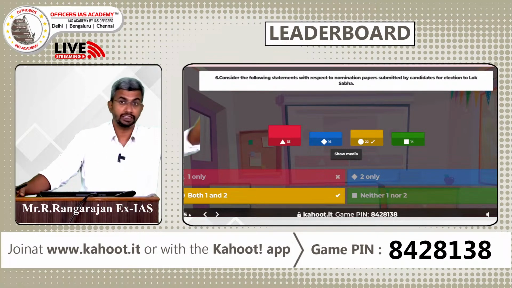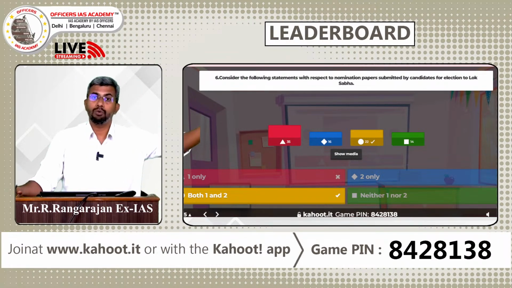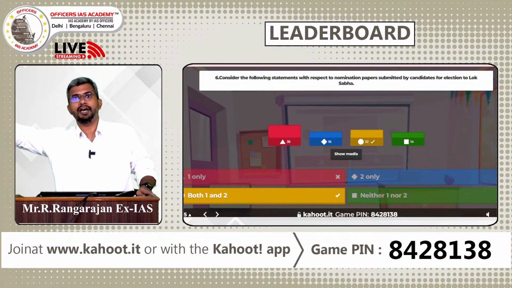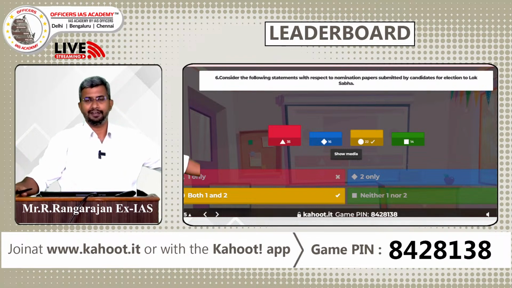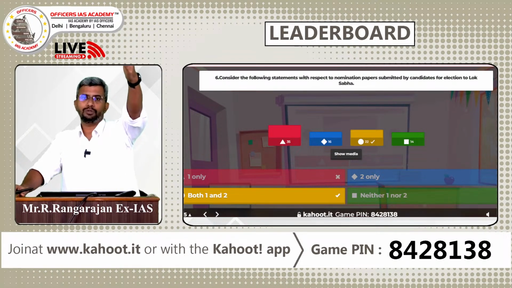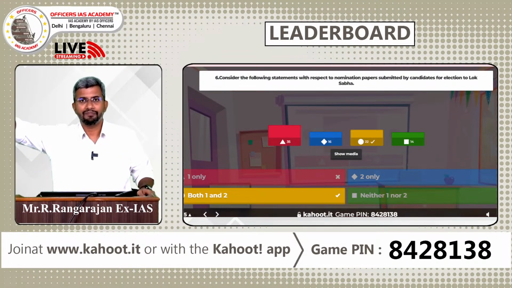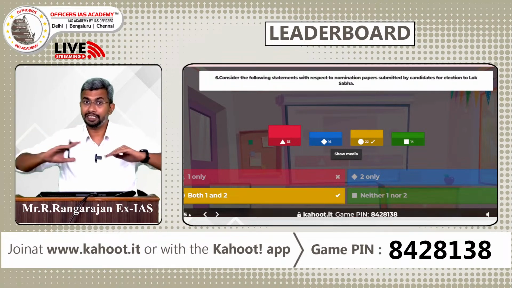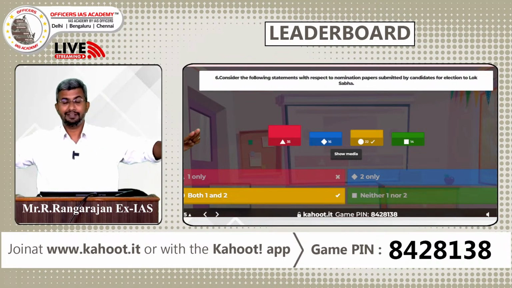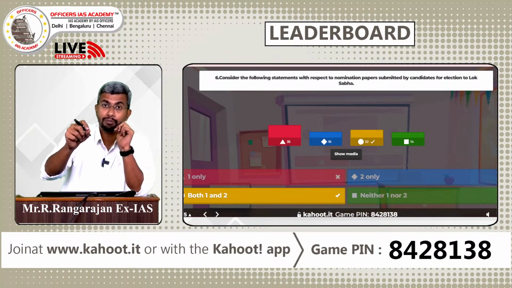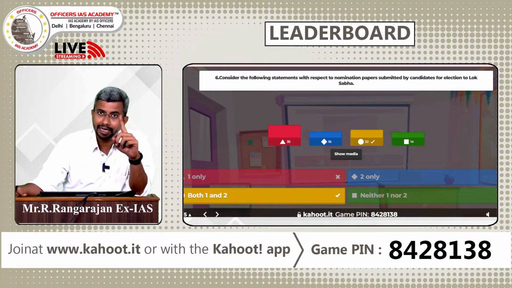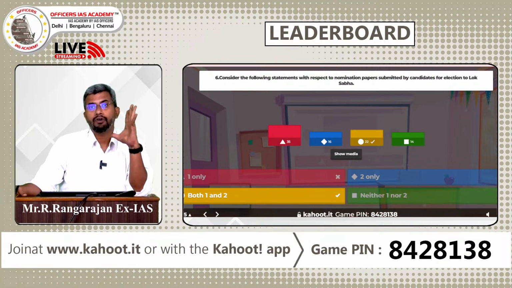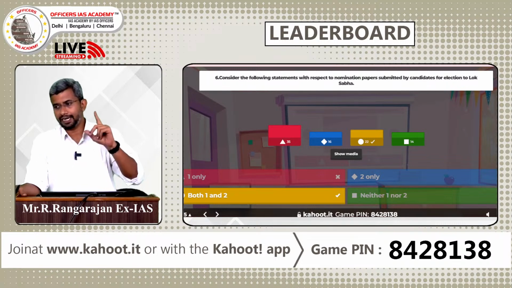See, you can contest elections from anywhere. Mr. Modi, who is a voter in Gandhinagar in Gujarat, is contesting from Varanasi. Mr. Rahul Gandhi, who is a voter in New Delhi, is contesting from Raebareli and Wayanad. Right? Smriti Irani, who is a voter in Delhi, is contesting from Amethi. So that is possible. You can contest from anywhere in the country for Lok Sabha. But the proposers have to be voters or electors in that particular constituency. And for a recognized party, there has to be one proposer. For unrecognized or independent candidates, there have to be 10 proposers. So both the statements are correct and the answer is C.